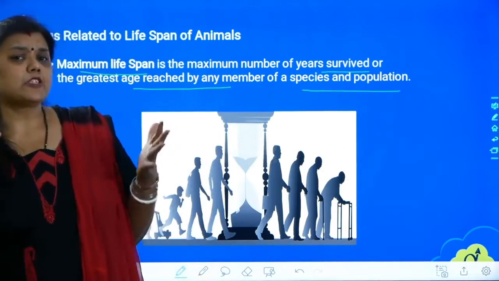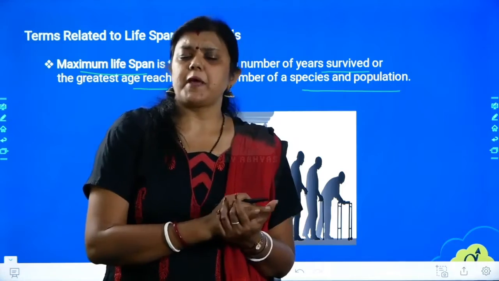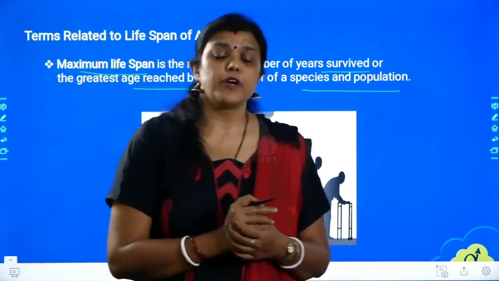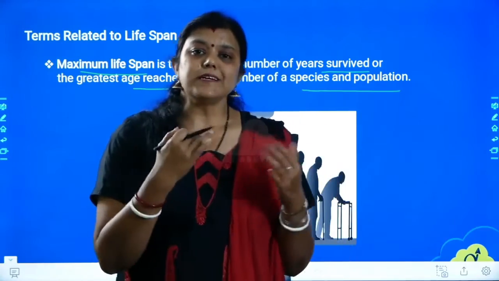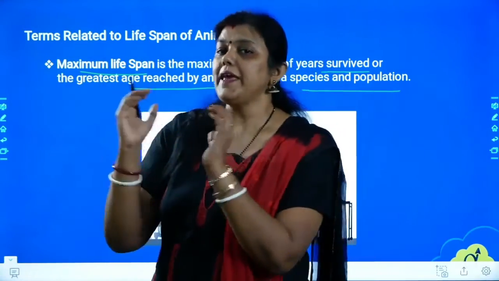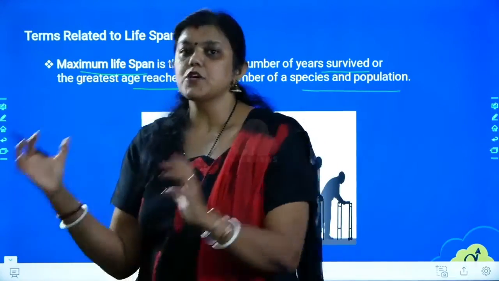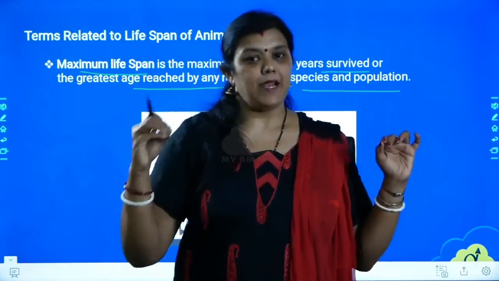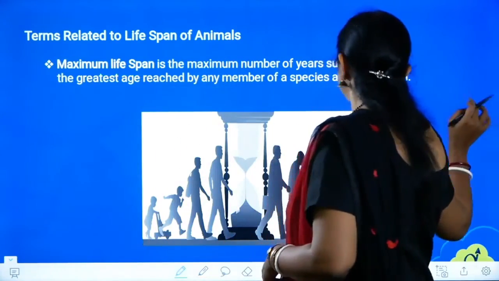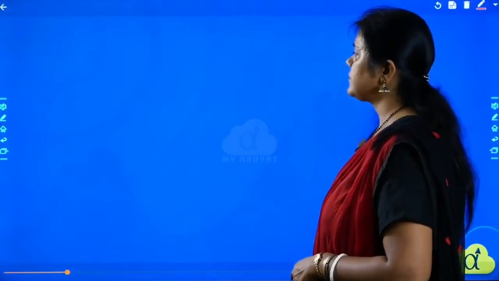For example, in case of human, we say that the maximum lifespan of a human can be 100 years. Maximum lifespan of a tortoise may be 200 years. So these are some of the terms for how many years the organism will be alive on the earth's surface. That is the maximum lifespan. Clear? Next, let us see what definition we have as the next one.